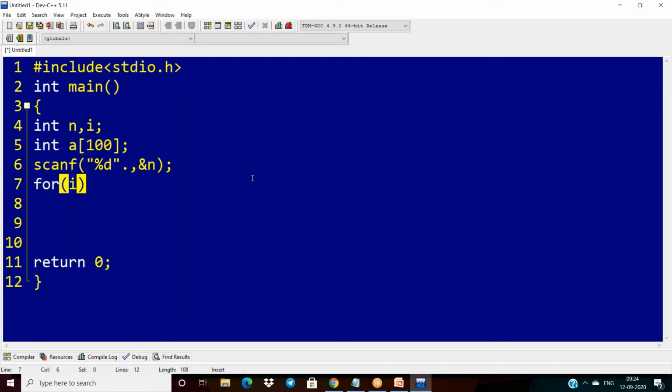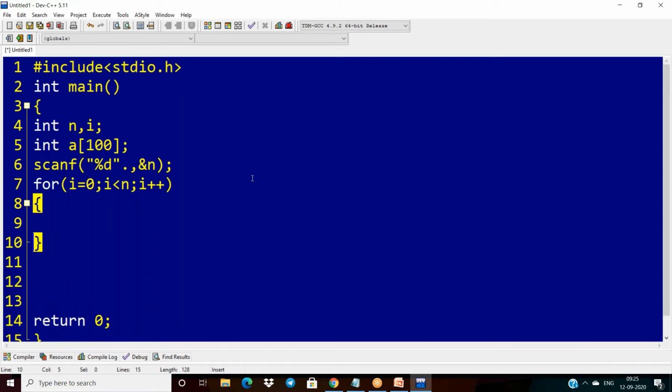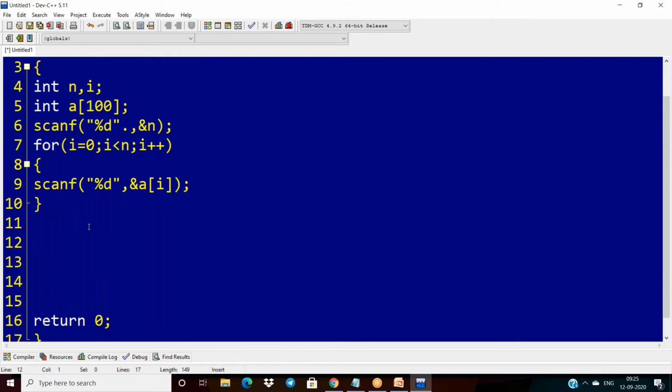For i equal to 0, i less than n, i plus plus. Here we have to read our elements, %d, comma, ampersand a of i. And this is common for each and every program, each and every sorting mechanism. Reading the size and reading the array elements is common. Printing is also common. So that is why I'm writing the printing first.